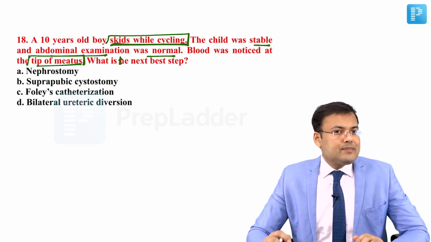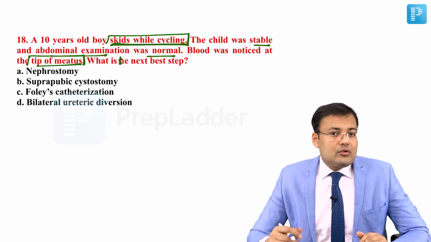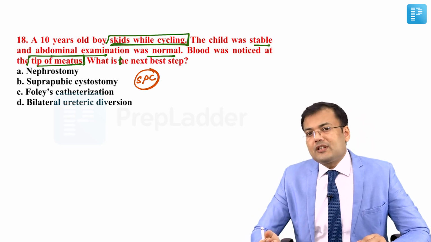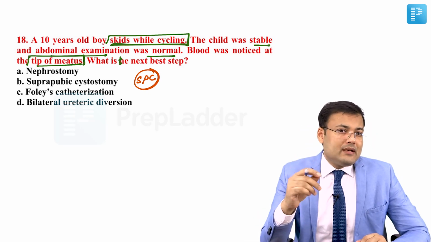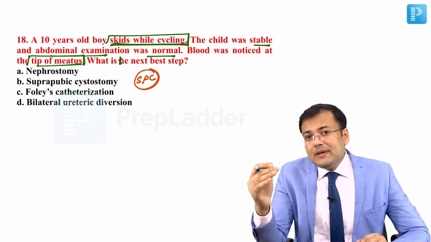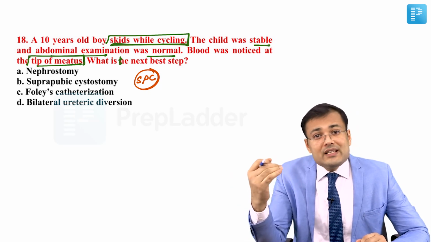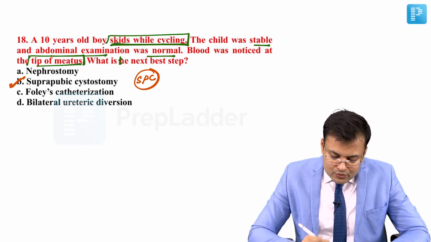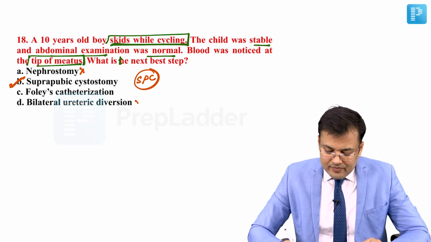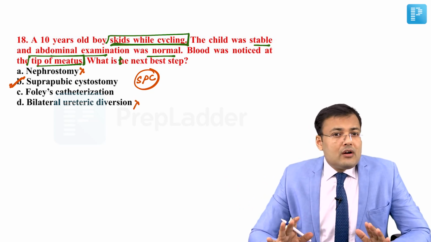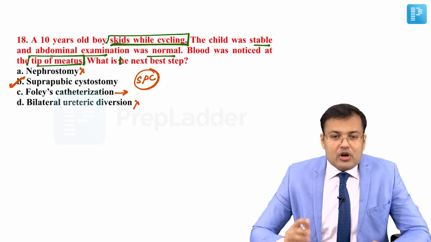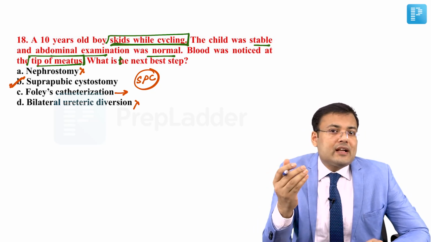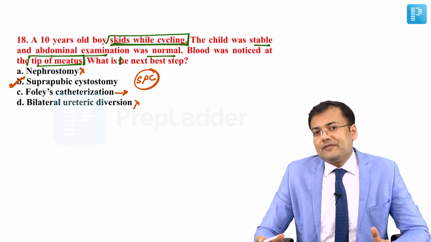In these patients, what is the treatment? Such patients are treated by SPC. We have to perform suprapubic cystostomy. Because of the injury, there will be formation of stricture. It will be repaired after 3 months, so there is delayed repair if the patient has symptomatic stricture. But in emergency, we go for suprapubic cystostomy. Obviously, nephrostomy is not done. Ureteric diversion is not done. Foley's catheterization generally should not be done, because if you attempt it, sometimes a partial tear can be converted into a complete one. So what's the correct answer for this question?